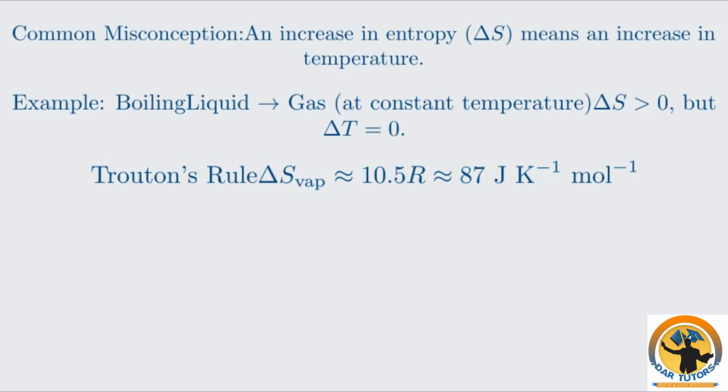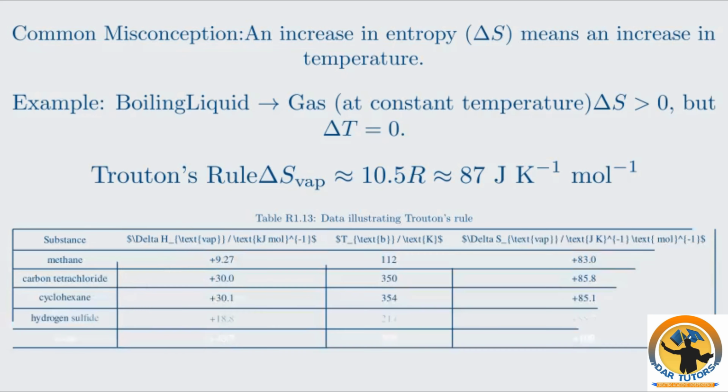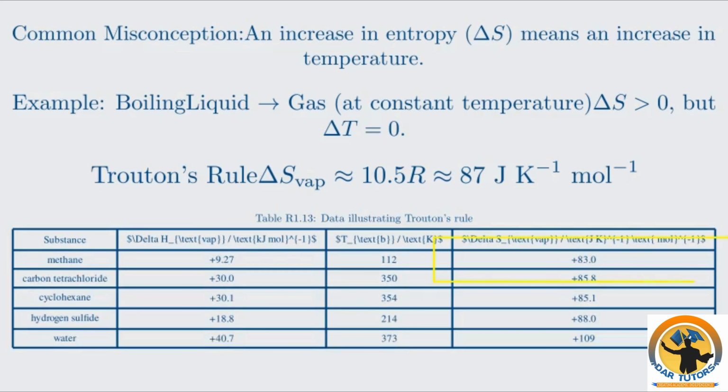Let's look at some data illustrating this rule. Methane has a dS vap of 83.0. Carbon tetrachloride is 85.8. Cyclohexane is 85.1, and hydrogen sulfide is 88.0. You can see these values are all very close to 87. Now notice water. Its dS vap is 109. Water is a notable exception to Trouton's rule.